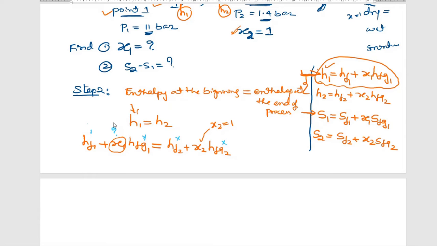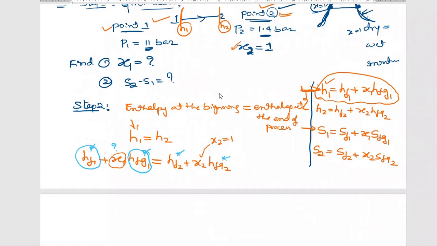But these values, HF1, HFG1, HF2, HFG2, all these we can take from the steam table, the thermodynamic table. These values are at the beginning of the process. So what is the pressure at the beginning of the process? 11 bar. Yes, very good.